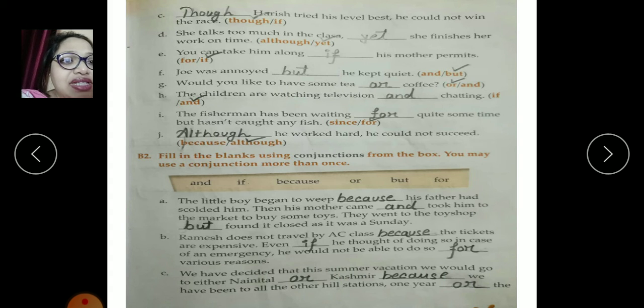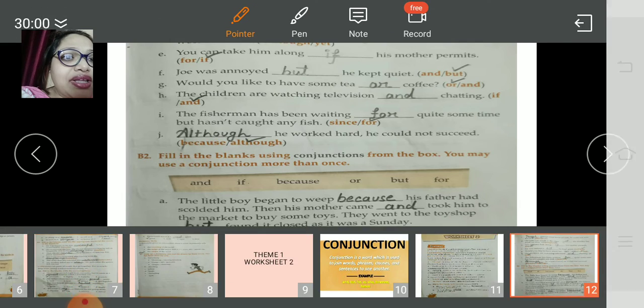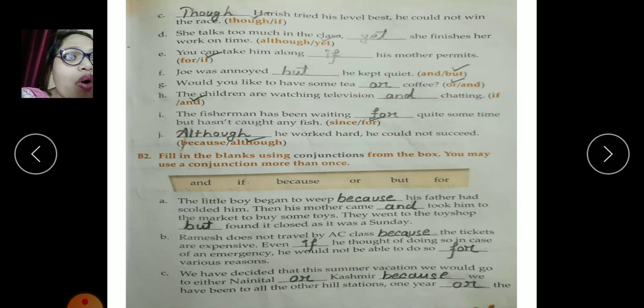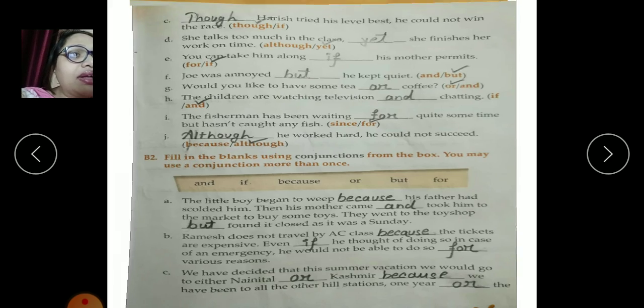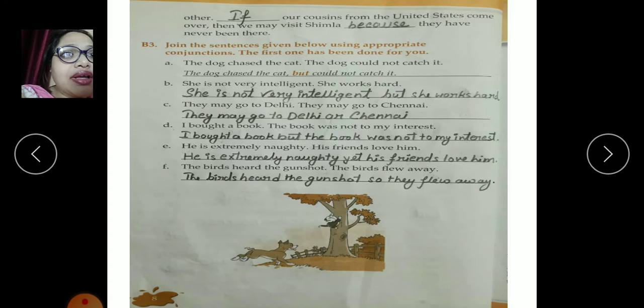Next one, we have decided that in the summer vacation we would go to either Nainital or Kashmir because we have been to all other hill stations one year or the other. If our cousins from United States come over, then we may visit Shimla because they have never been there.